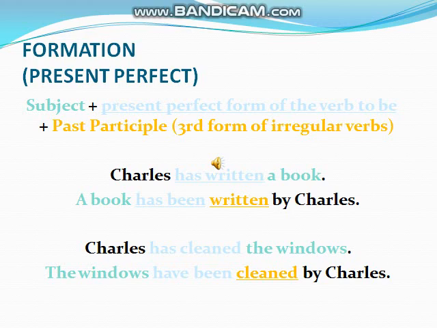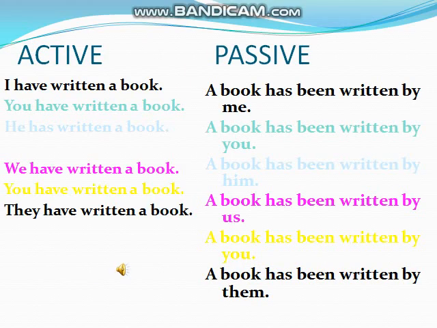Again, Charles has cleaned the windows. We start with the windows: the windows have been cleaned by Charles. So when we have the present perfect, we necessarily need to add been. That's the present perfect form of the verb to be. So let's study the examples of the active and passive voice in the present perfect.